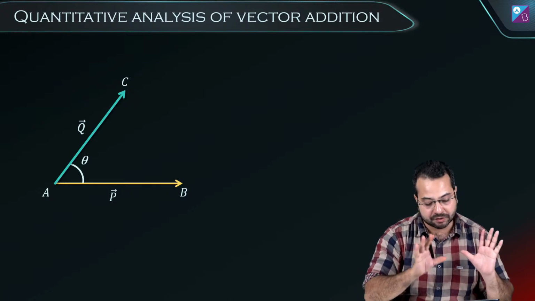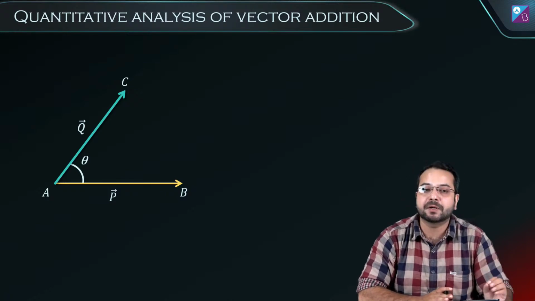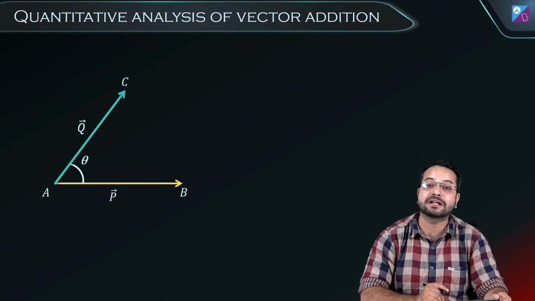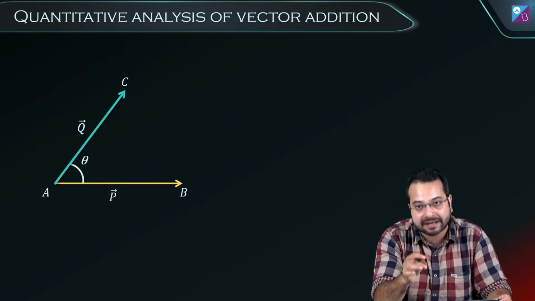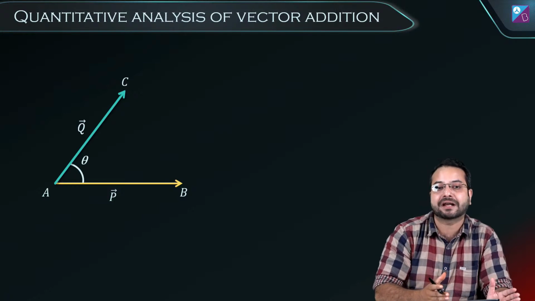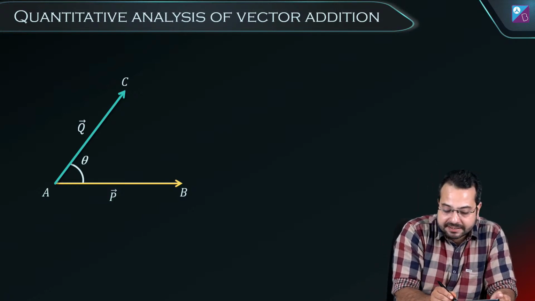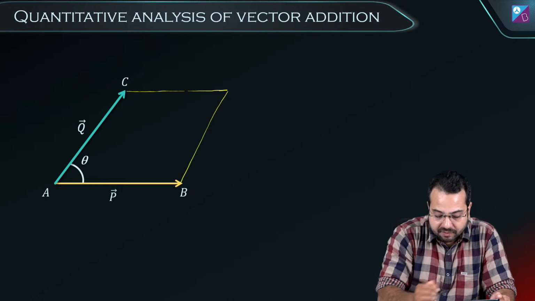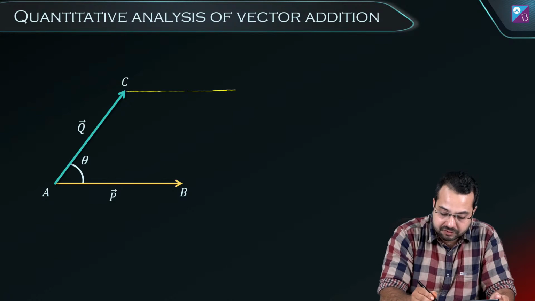Okay. Now there are two vectors, vector P and vector Q, and the angle between the vectors is theta. So what I want to do is find out the magnitude of the resultant, and I also want to find out the angle the resultant is making with the vector P. So for that, I'm going to do something like this. First of all, I need to complete this parallelogram. The first step is to complete this parallelogram. Do you agree?